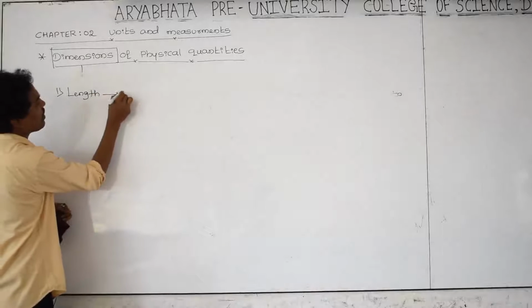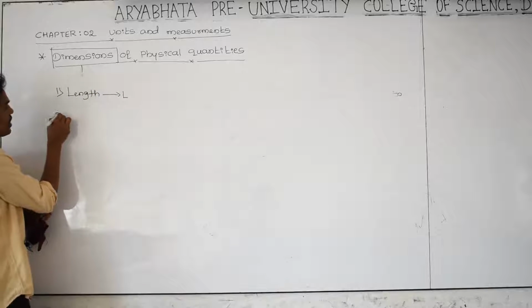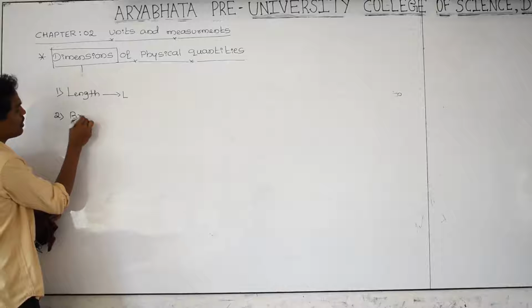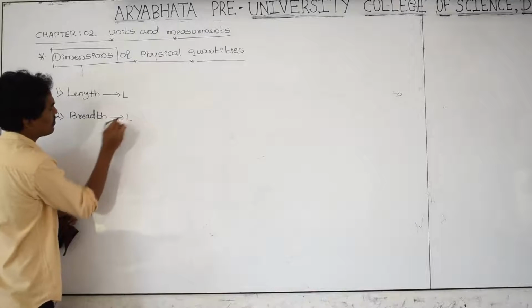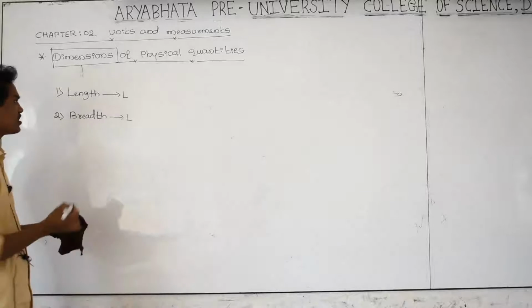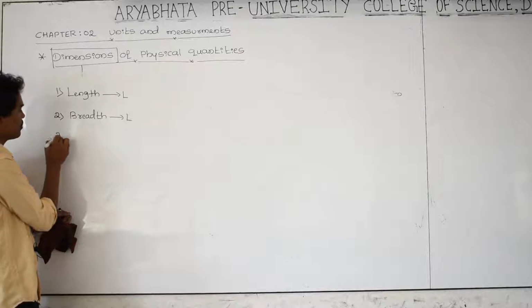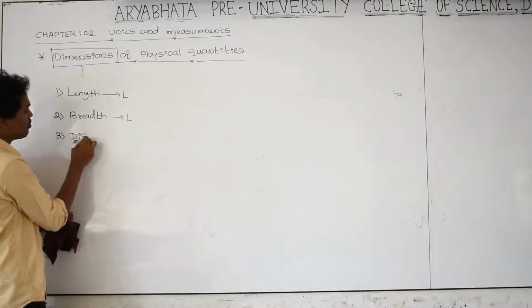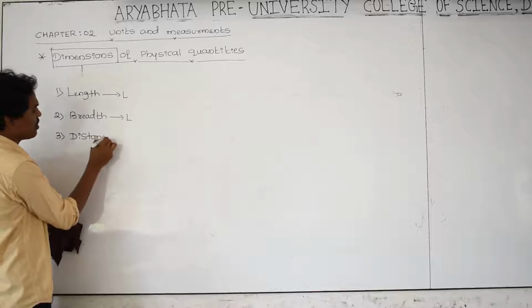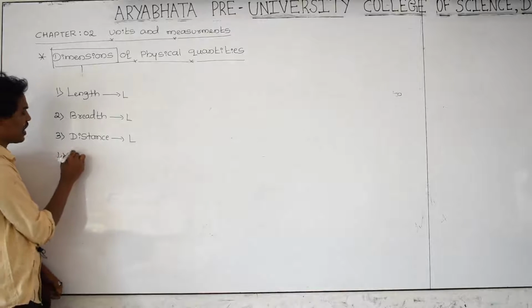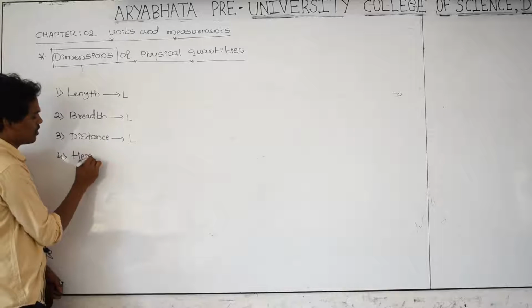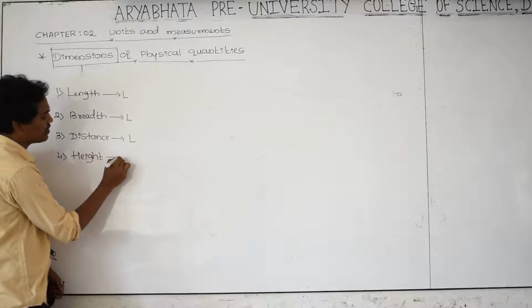That is capital L. Second, breadth. Its dimension is also L. Breadth is nothing but a distance, length is also a distance. All are the same quantity. Next, height: its dimension is also L.